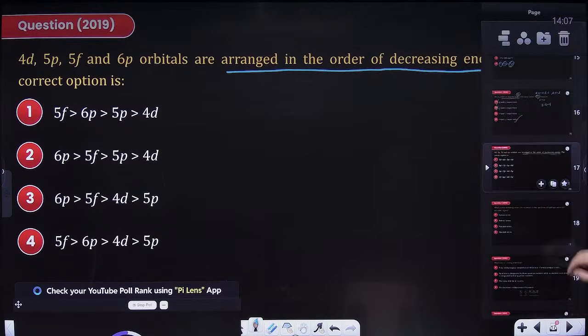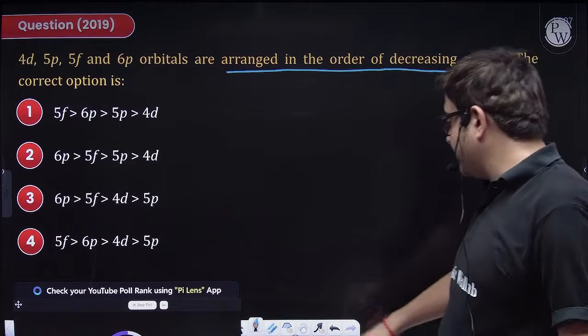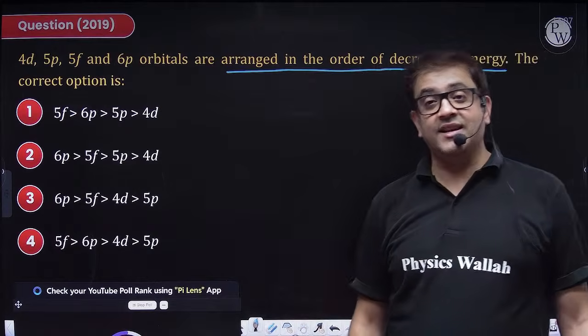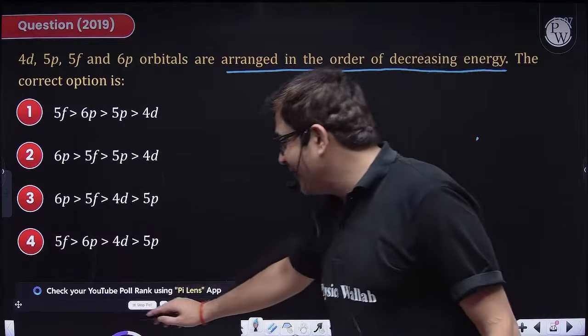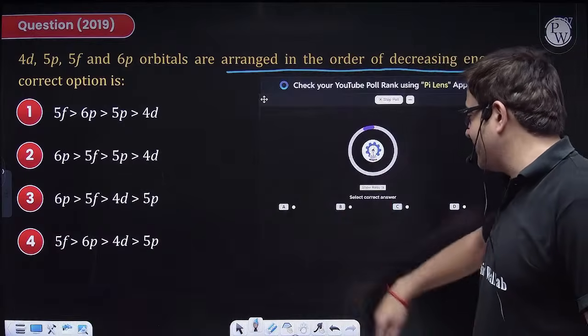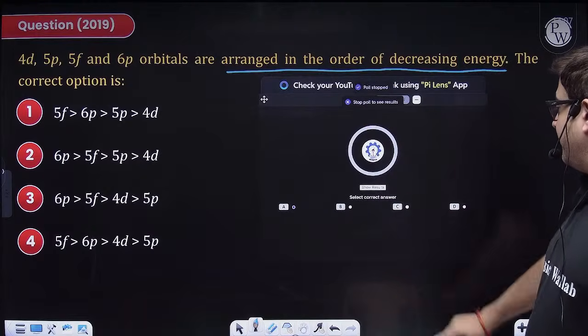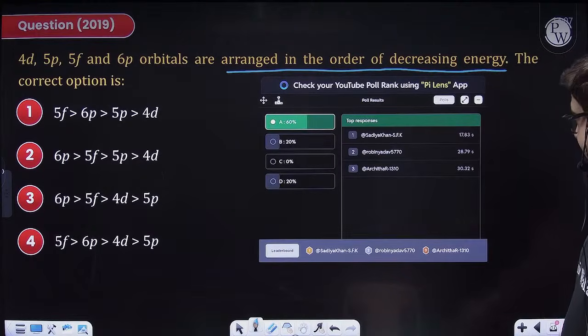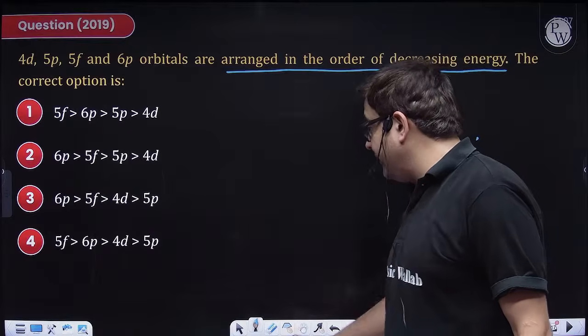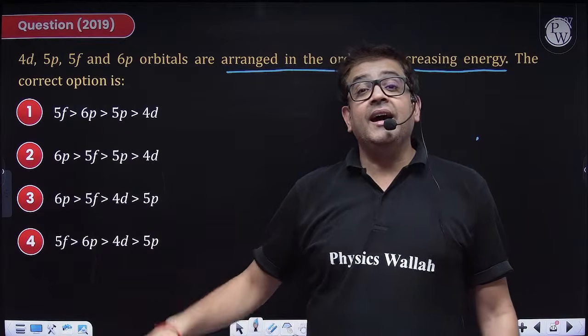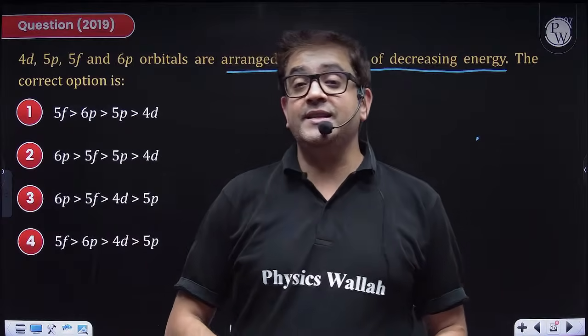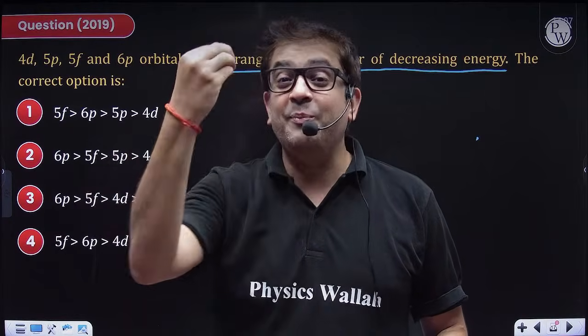So I hope with that most of you are cracking the answer. I can see the comment section overflowing with answers. This is obviously option A. Yeah, 60%. So let me help you also, beta. Instead of applying n plus L, you can also go to your periodic table.